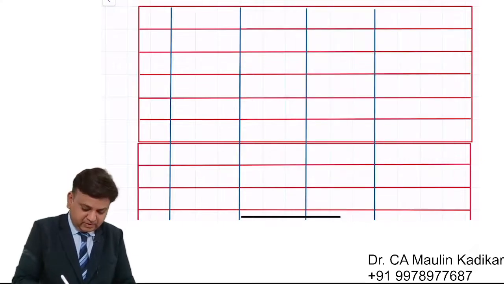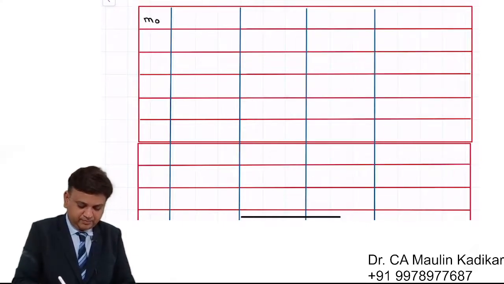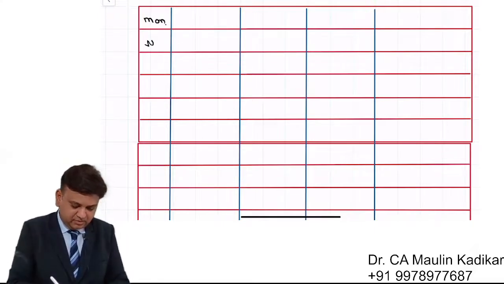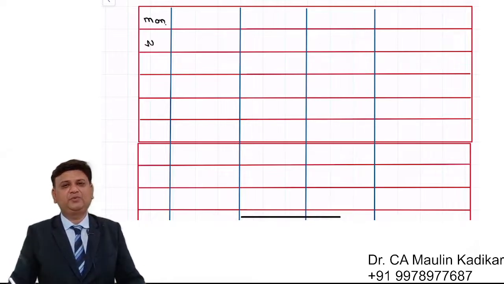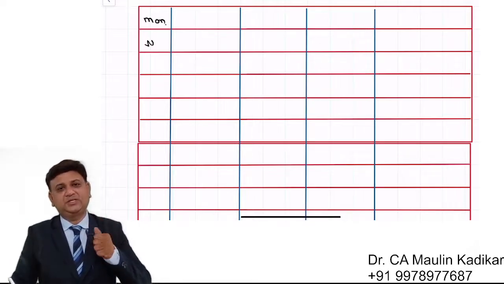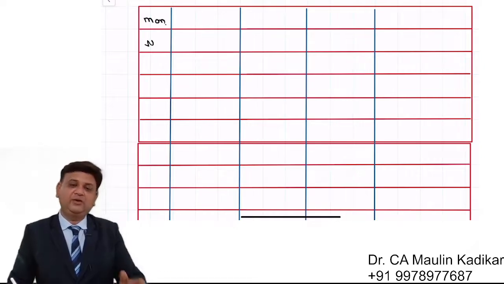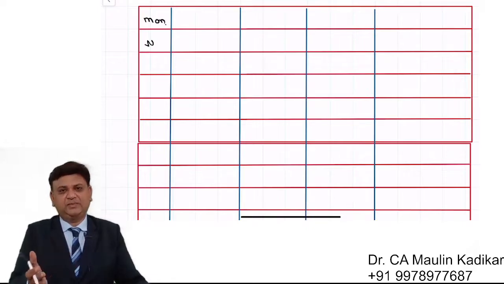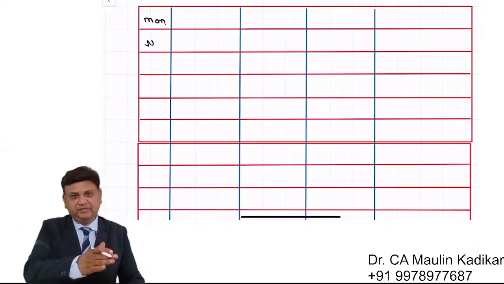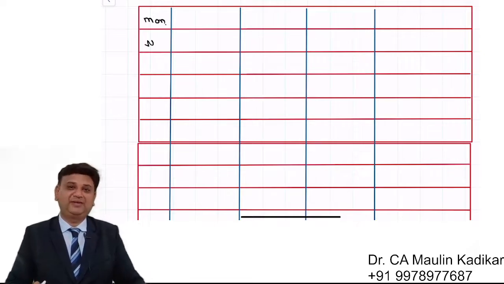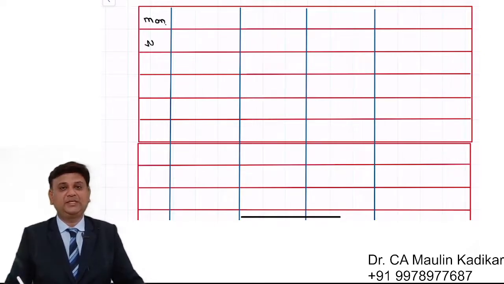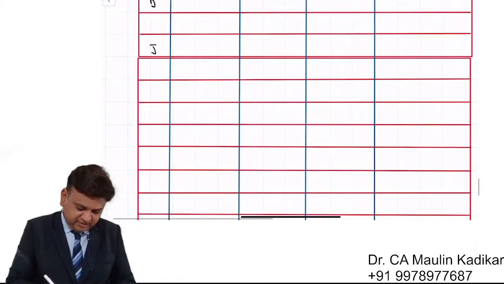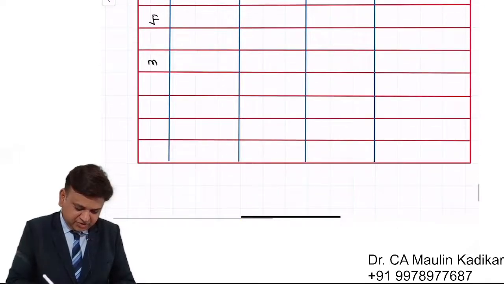Column number 1 is month. In that I am starting with the calculation from the November month. You may have a point that sir, we have to prepare the cash budget only for 3 months, January, February and March, then why do we prepare the working note starting from November? See, certain information before January would be relevant and after March would also be relevant. That is the reason I am preparing it from the beginning: November, December, January, February, March and April.